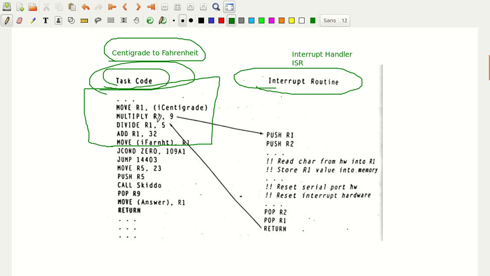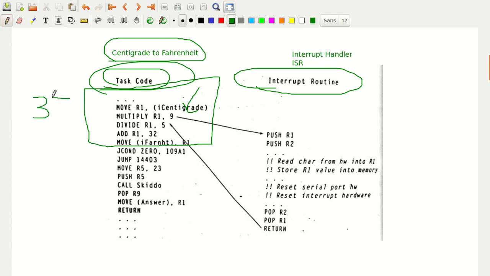Now imagine that you first receive a centigrade value, for example 35. Let me write it here.